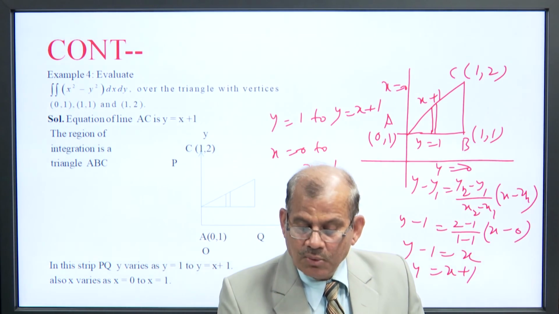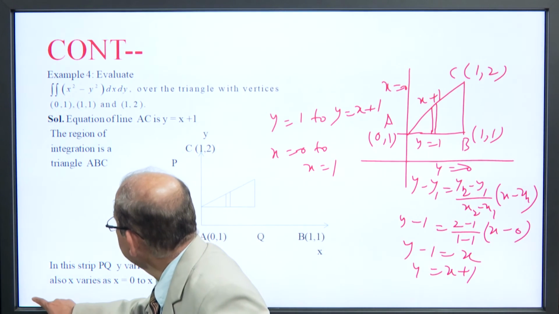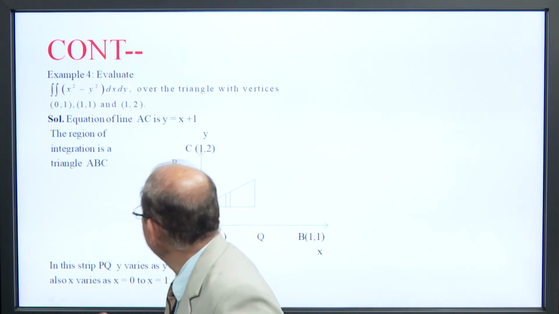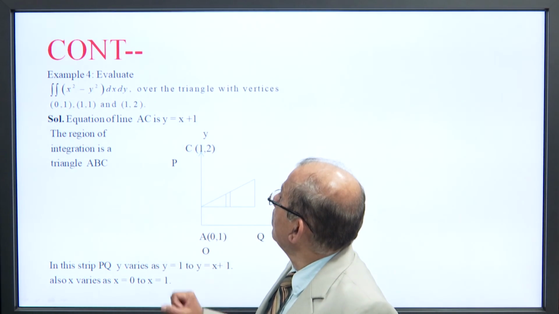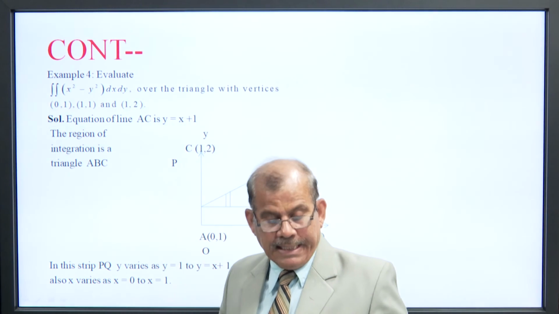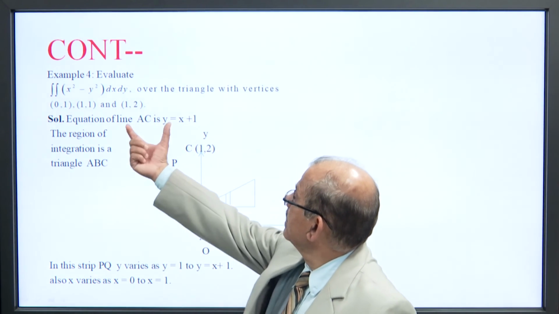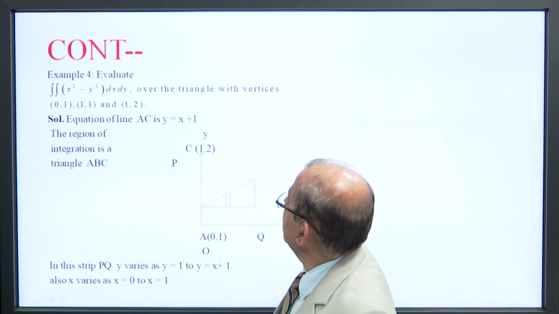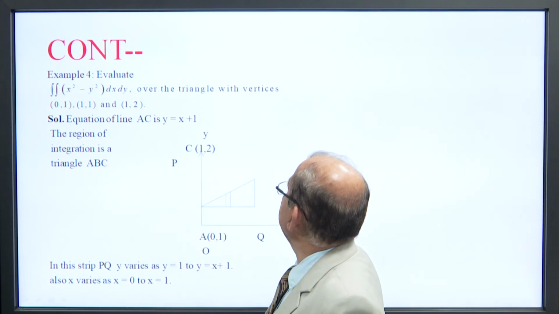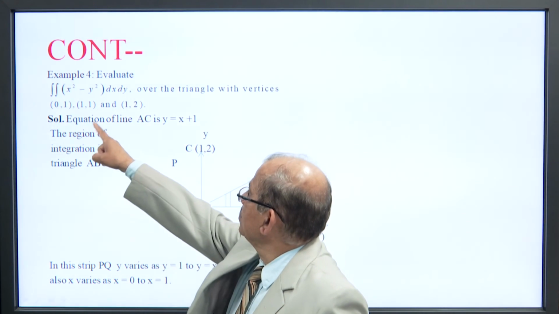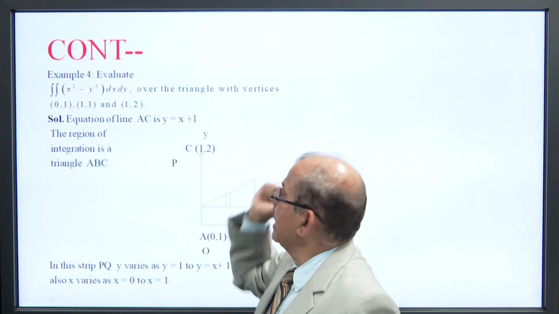First of all, we want to repeat this question: evaluate the double integral of x square minus y square dx dy over the triangle with vertices 0 0, 1 1 and 1 2.